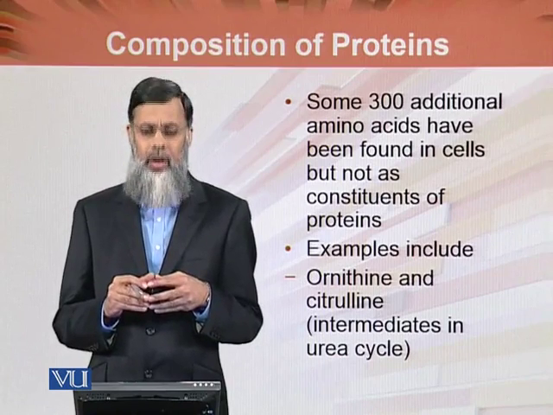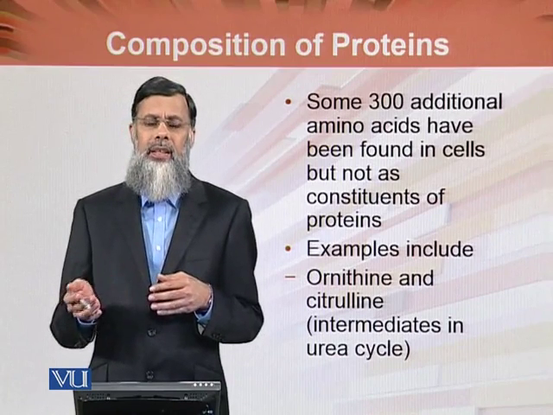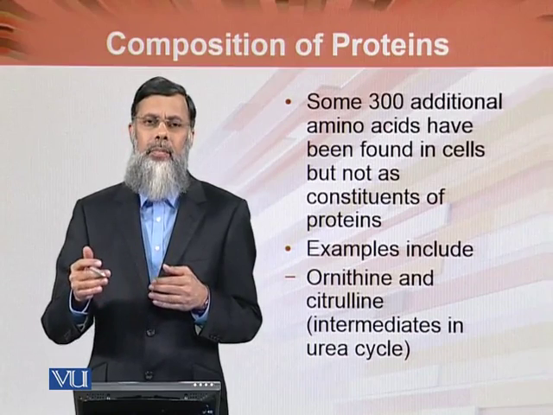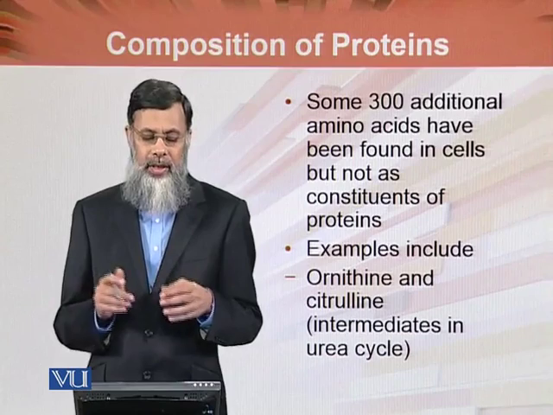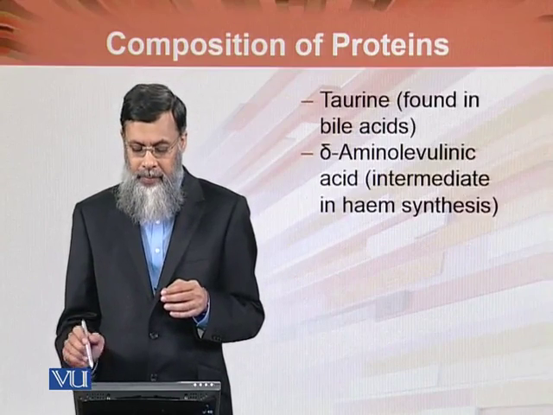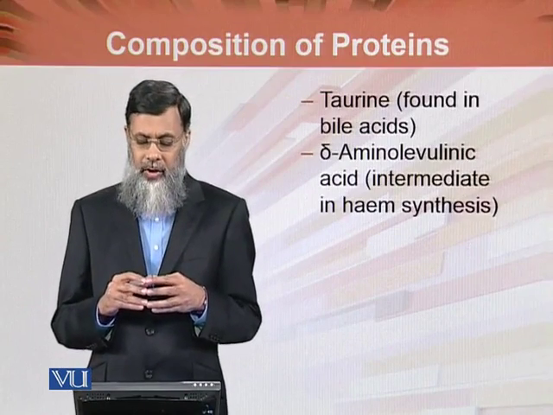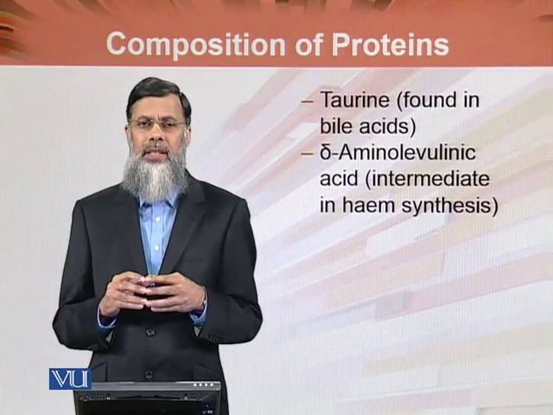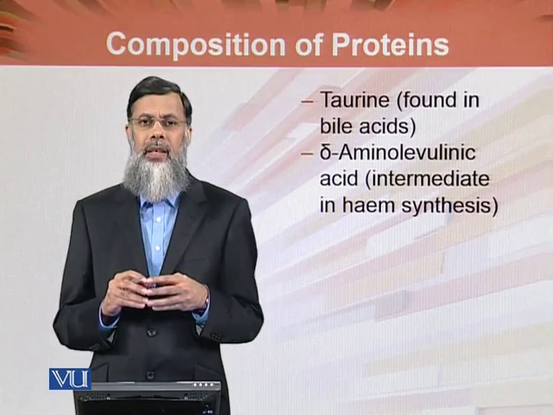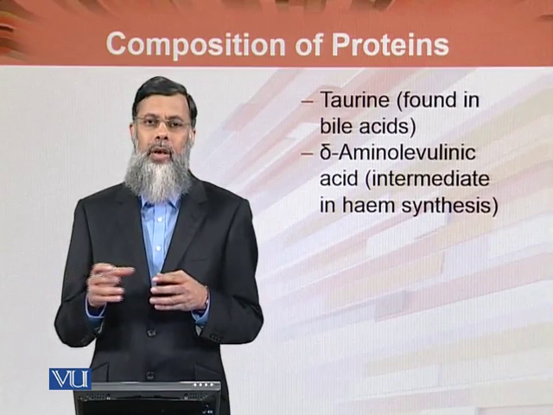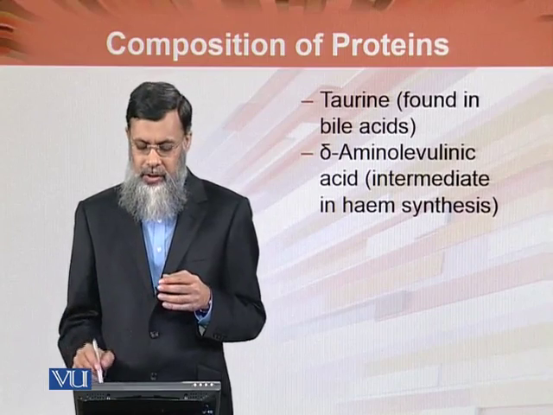Examples include ornithine and citrulline. ये citrulline और ornithine बनते हैं during the formation of urea, या urea cycle में these are formed. Taurine is another form which is found in bile acid. Similarly, delta aminolevulinic acid is another amino acid which is a product formed during the synthesis of heme.